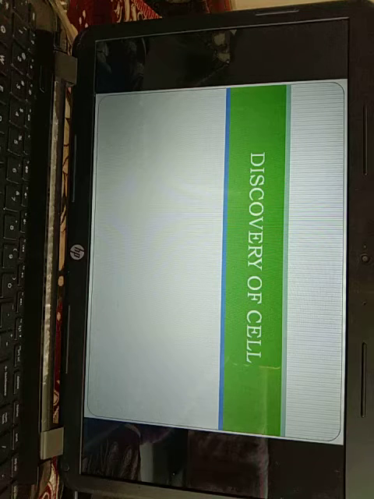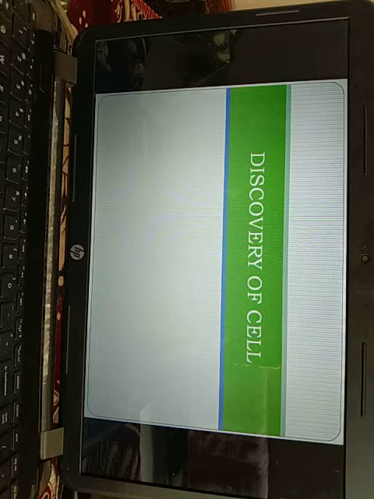The first microscope was built by Zacharias Janssen in 1590. It was first modified by Galileo in 1610 and then by Robert Hooke. Robert Hooke, 1635 to 1703, was a mathematician and a physicist. He developed a new microscope with which he studied the internal structure of a number of plants. His work is famous for the study of cork cells.